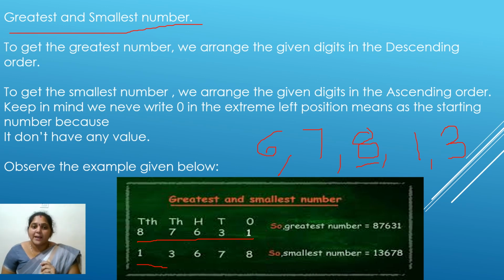1. It is followed by 3. 3 followed by 6. 6 followed by 7. 7 followed by 8. So my smallest number is 13,678. This is how we are going to write our greatest and smallest numbers, and how to write ascending and descending order also we can learn from this greatest and smallest numbers.